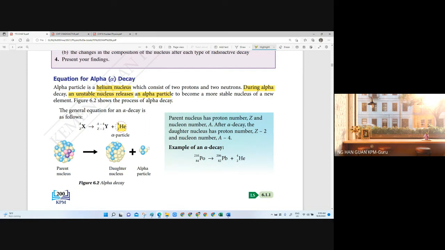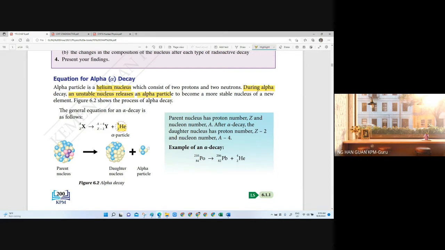Once the energy becomes less and less, in the end it will become stable, but the process takes really long. So in our explanation, we only say that radioactivity is a process to let the unstable nucleus become more stable.